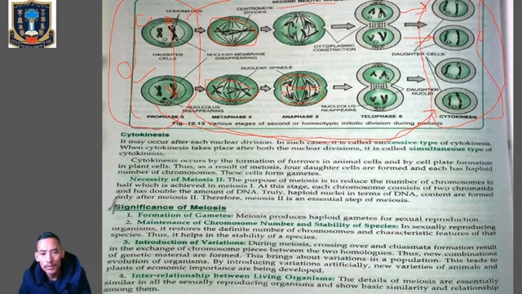Number 2, it will help in the maintenance of chromosome number and the stability of species. Because in sexually reproducing organisms, it will help to restore the diploid number of chromosomes, and it will maintain the stability of a species.